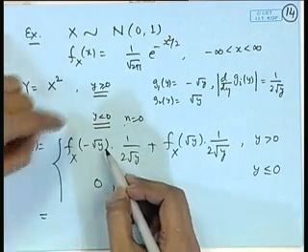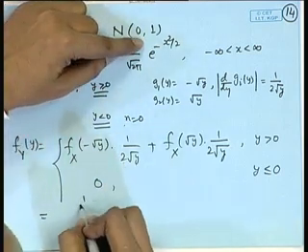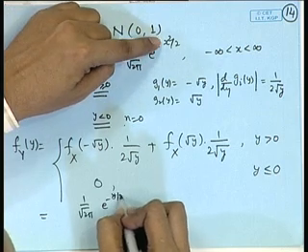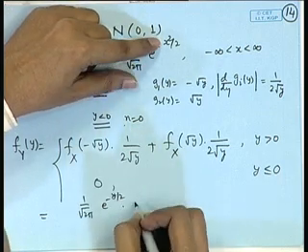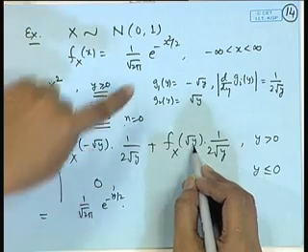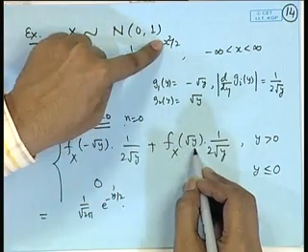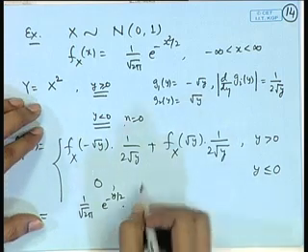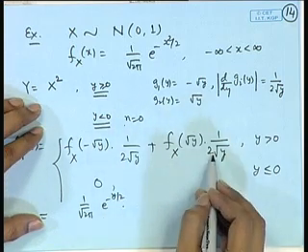So, now you see the value will be 1 by root 2 pi e to the power minus y by 2, and in the second term also the same terms will be coming, because minus root y and plus root y both will give x square is equal to y. So, the 1 by 2 root y term is coming.